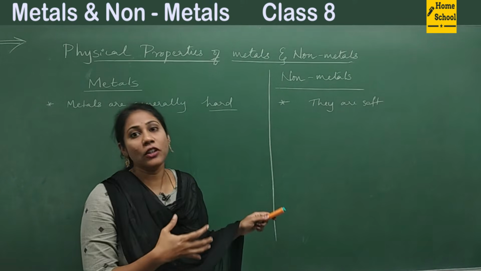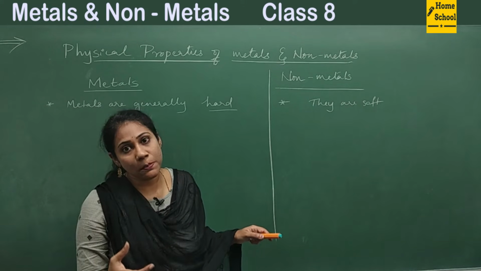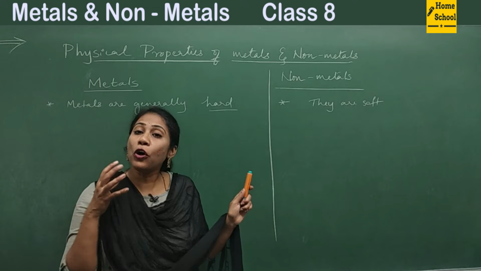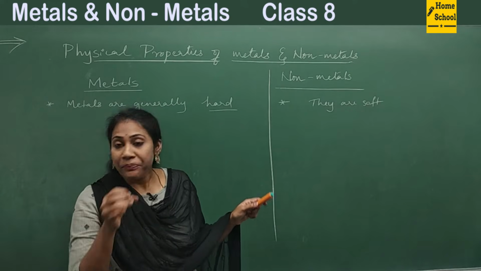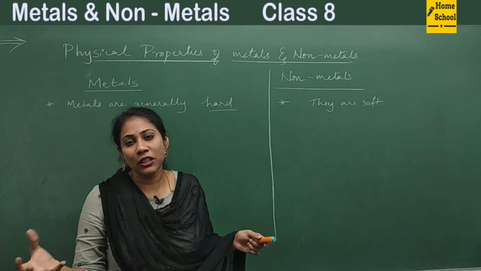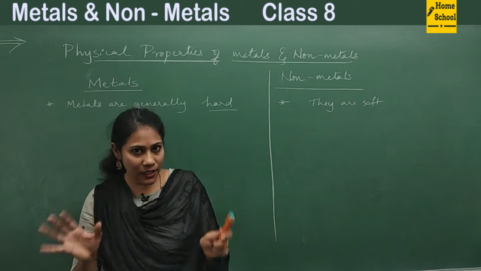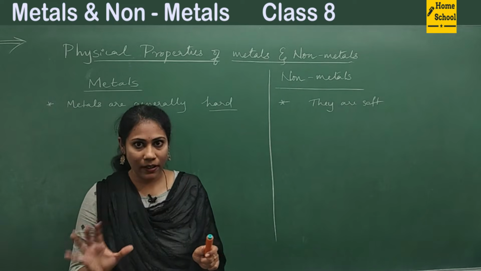I have pictures on a board. The sulfur picture is there, the phosphorus picture is there, and coal, which is nothing but carbon. You just watch the pictures, they are available in the form of powder. Powder, in the sense, we categorize as soft. So this is the first physical property one must remember.